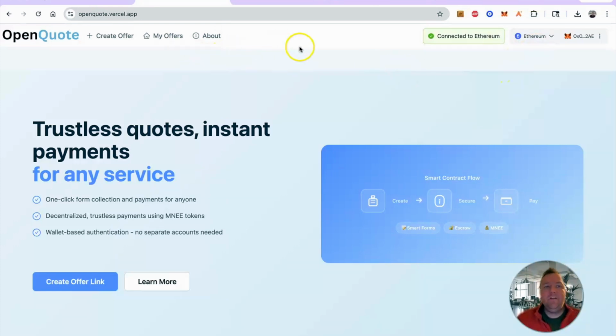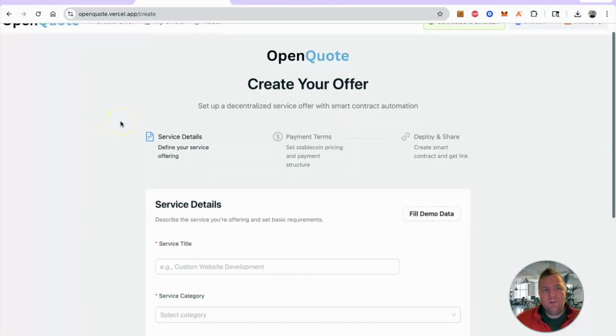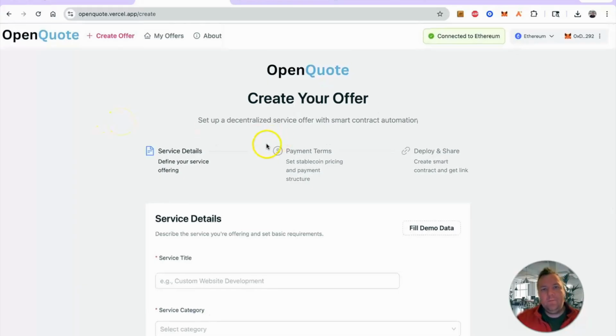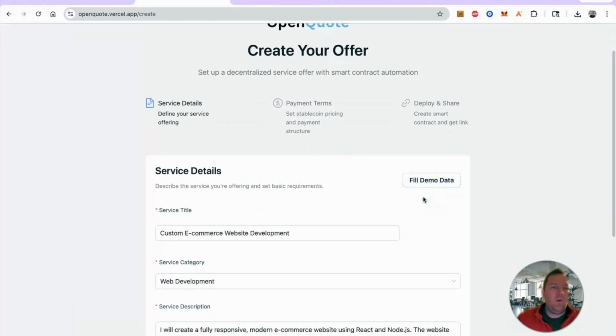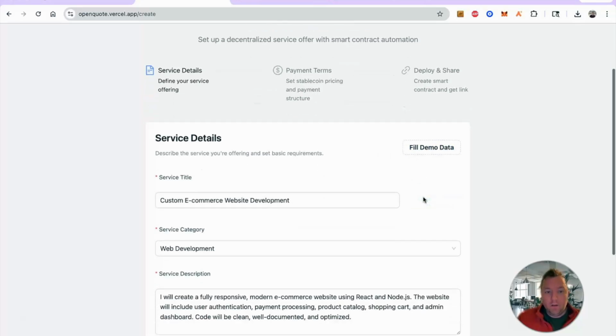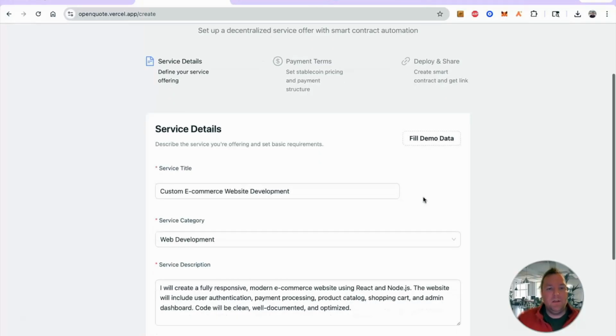You essentially now have the ability to create your first offer for other customers or buyers to find and be able to solicit a service. So let me show you how OpenQuote works. The first step is to create an offer, and the offer can be anything or any sort of service that you might sell, and you want to create some sort of purchase page or one-click checkout for buyers to be able to have a secure way to pay you for that service.